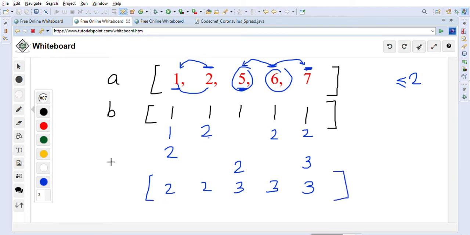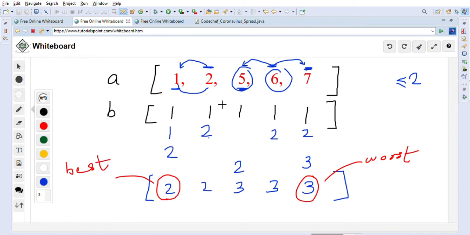After processing, what we will have to do is output the minimum number, the first one, and the last one is the maximum number of the set that can get infected with coronavirus. So this is the worst case scenario, and this is the best case scenario.